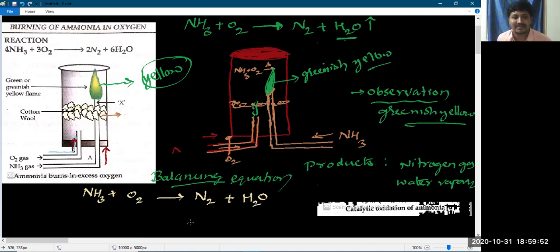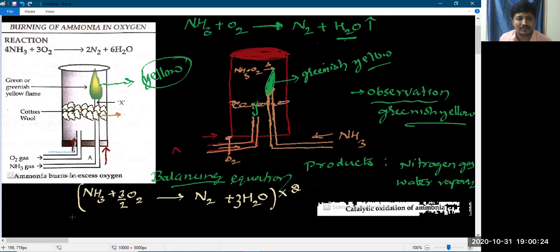One is the balanced chemical equation. I have already written it, but how do we balance it? Here, how many oxygens are there? Basically 2. How many hydrogens are there? 3 here, and only 2 on the other side. So I put 3H2O. Now oxygen becomes 3 on one side, but only 2 on the other. I can multiply by 3 by 2. To cancel this 2, I will multiply the overall equation's coefficients by 2.